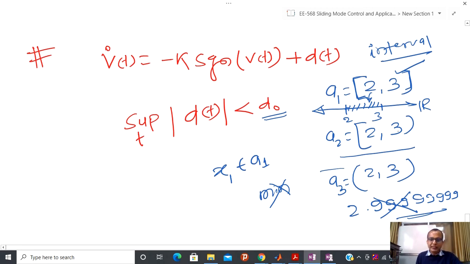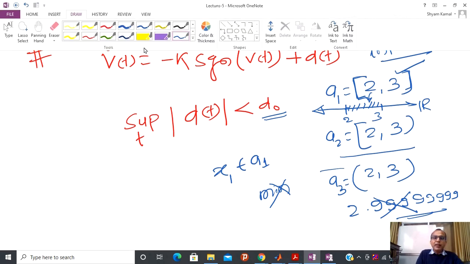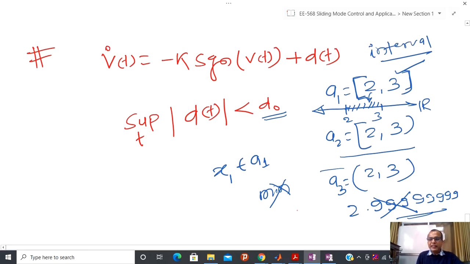That is the meaning. Similarly, I am talking about another type of quantity instead of minima, that is called infimum. So most of the time whenever I have a disturbance, I cannot express the disturbance in a closed interval, and due to that reason people are using this kind of symbol.